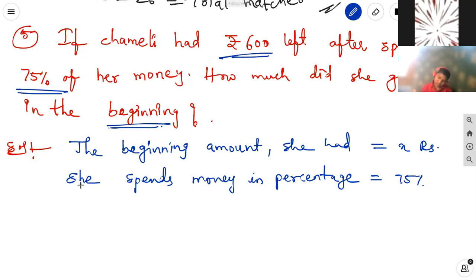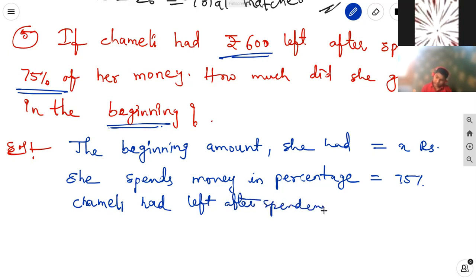Chameli had money left after spending, 600 rupees.